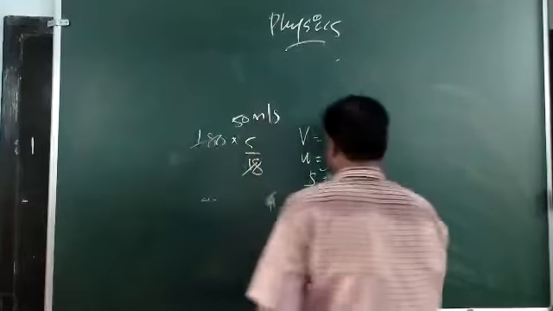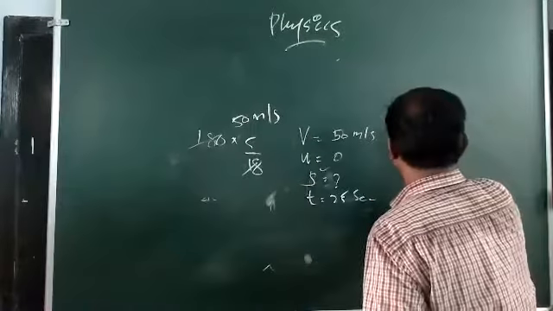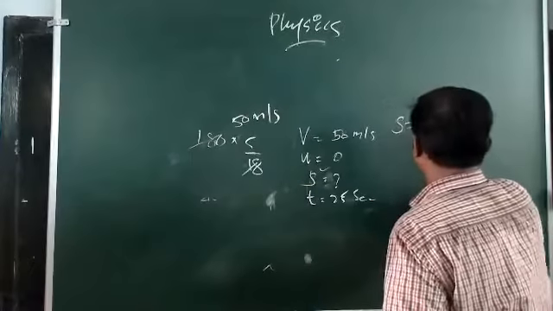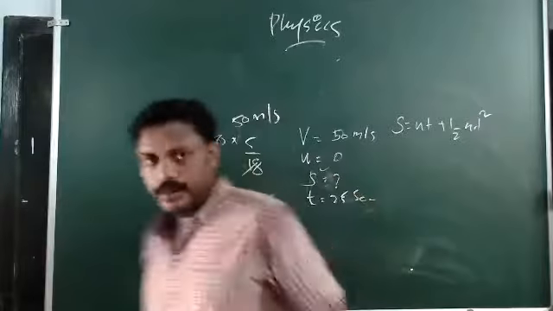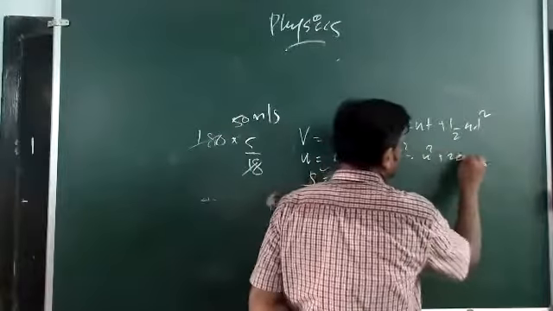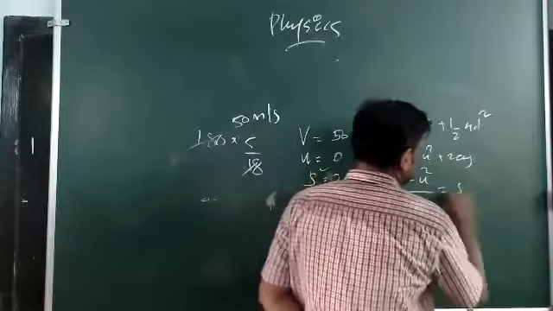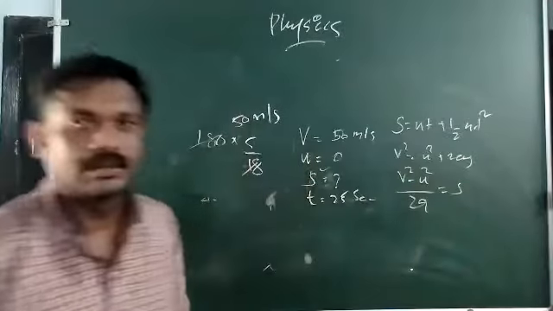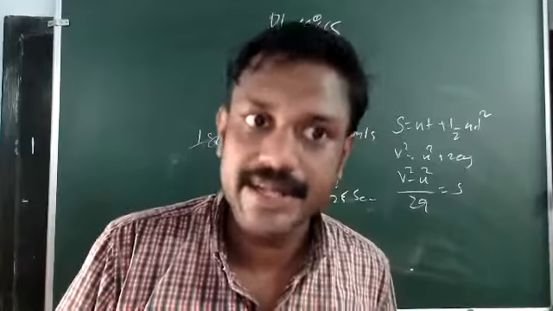How can you find it? We can make use of S equal to ut plus half at square, or we can make use of v square equals u square plus 2as, so v square minus u square by 2a is equal to S. For that you require acceleration.